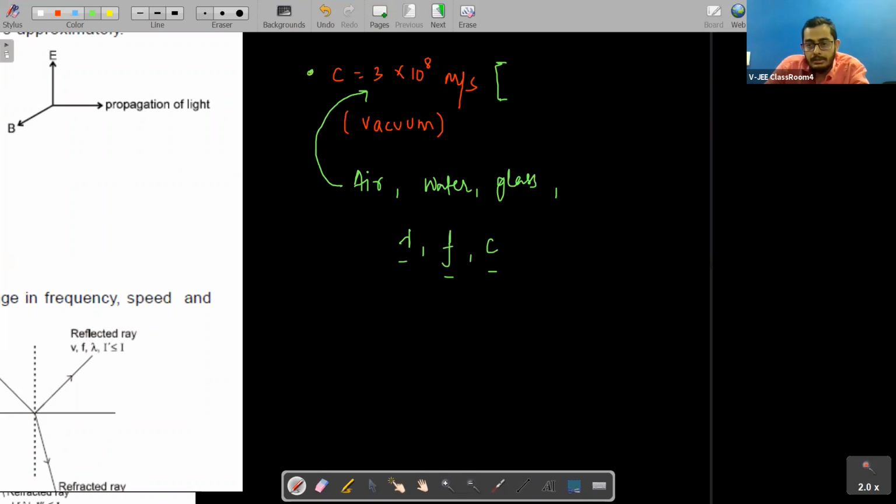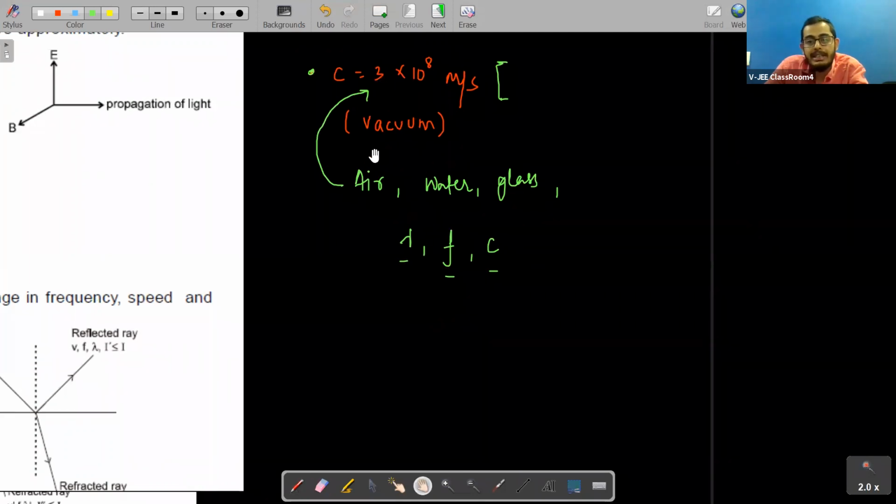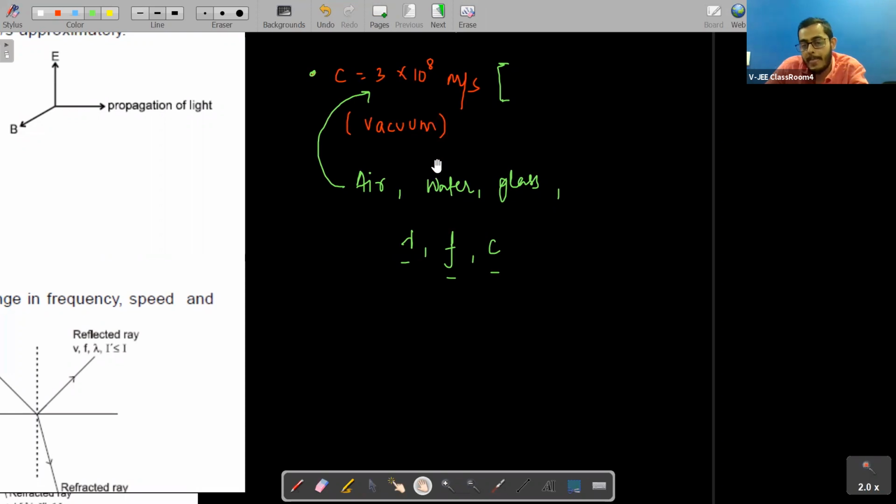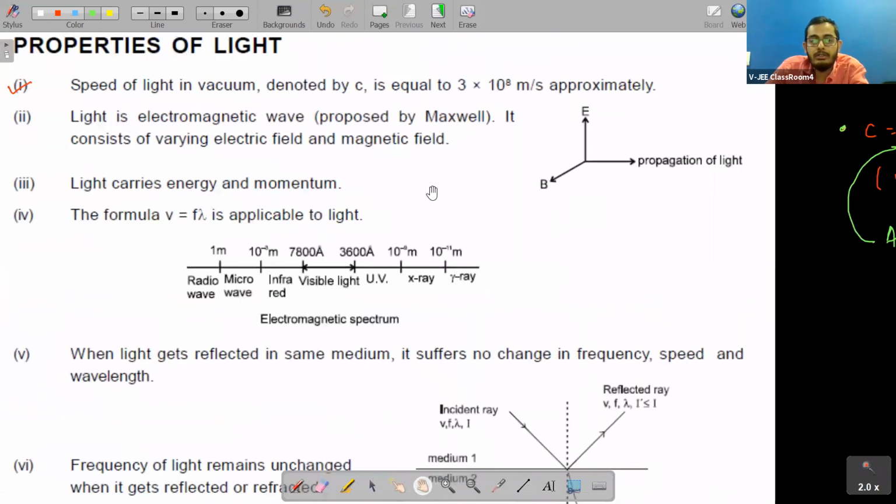Speed of light is maximum in vacuum. In air also we assume it as 3 into 10 to the power 8 meter per second. But when we move to other mediums like water, glass, and others, the speed of light is what, students? Speed of light decreases. Whenever we talk about other mediums, we say that speed of light decreases. In every medium the speed of light will decrease from 3 into 10 to the power 8 meter per second.